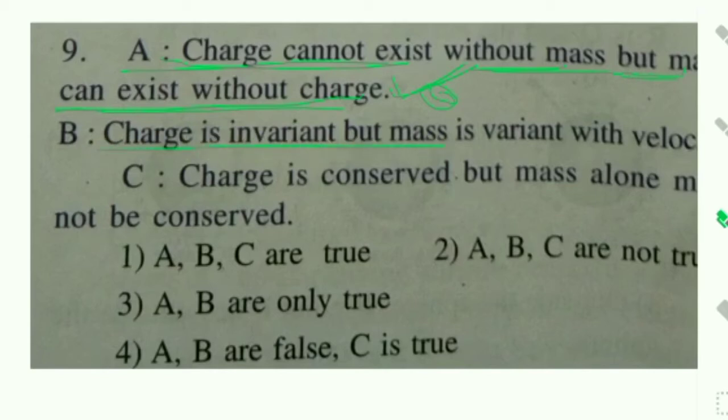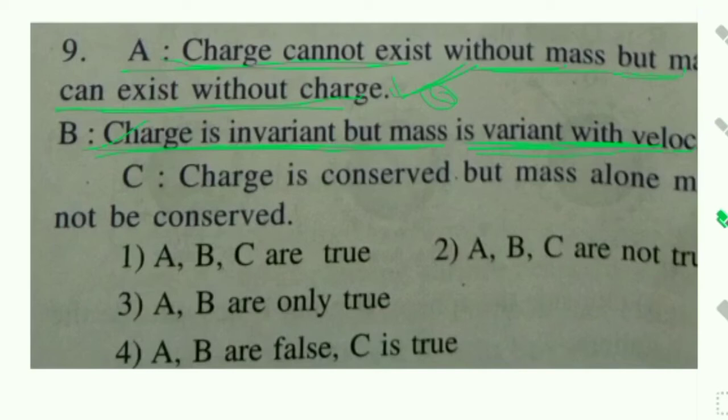B: charge is invariant, but mass varies with velocity. What does this mean? Charge does not change. Charge properties do not change, but for mass moving with velocity, some change is there. So option B is also right.